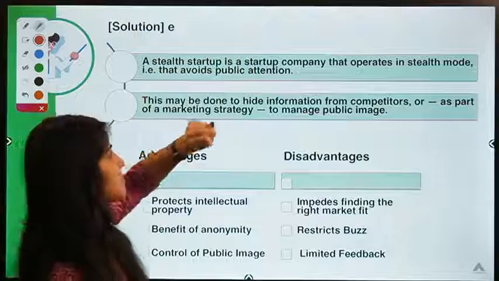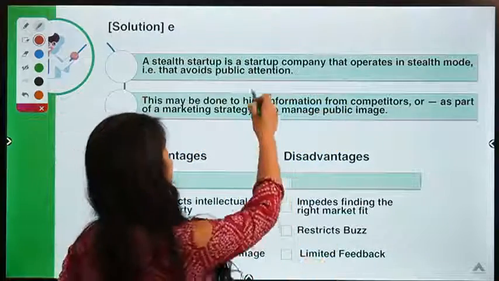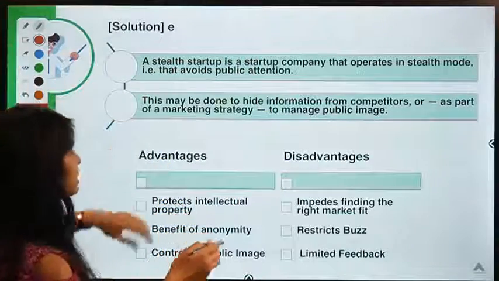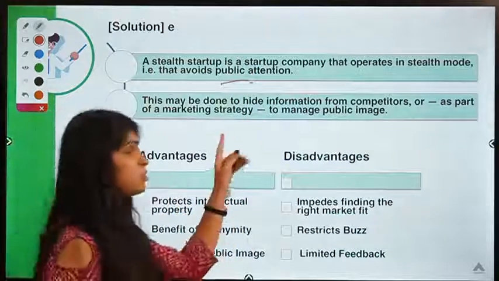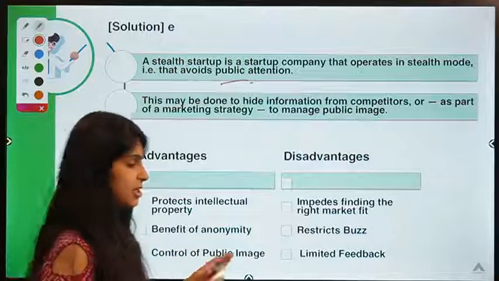So a stealth mode startup is a company that operates in stealth mode and avoids public attention. Right. So this has its own advantages and disadvantages that we are going to discuss. This may be done to hide information from competitors, as I just told you, or it can be part of a marketing strategy.